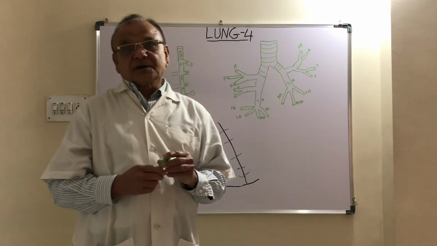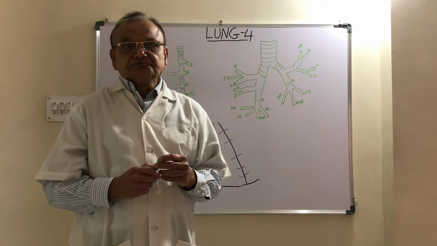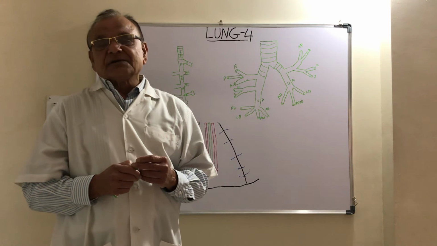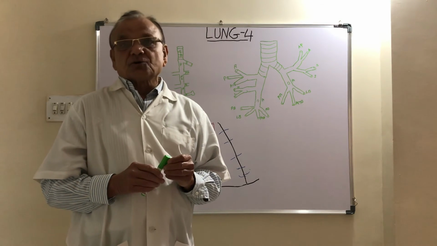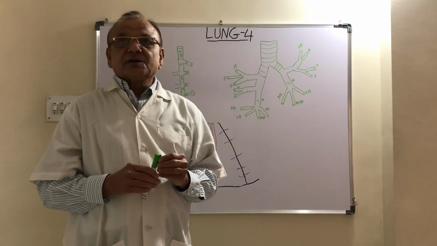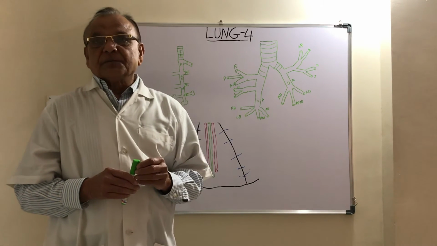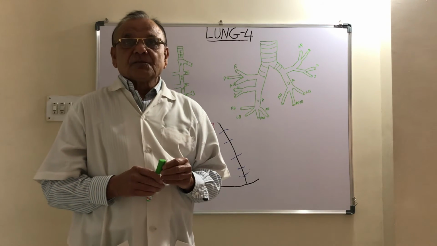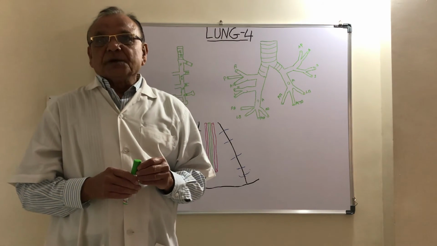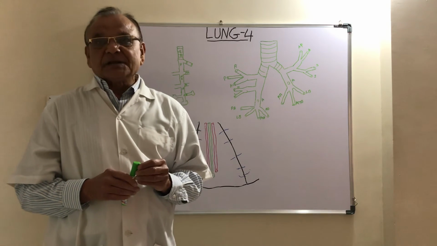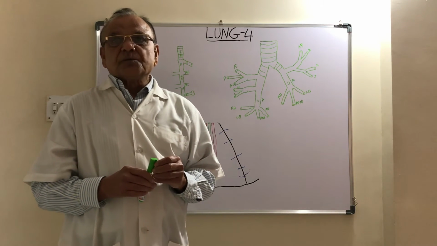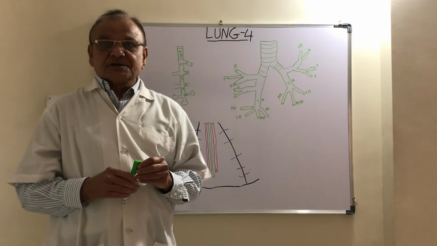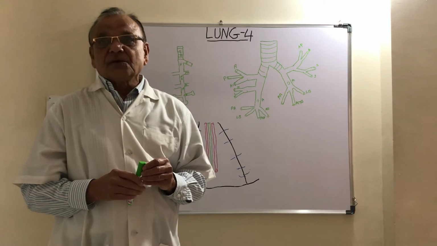Now, nerve supply of the lung. The lung is a viscus, and viscera are supplied by autonomic nerves, which have two parts, sympathetic and parasympathetic. Sympathetic fibers arise from the second to fifth thoracic ganglia, and parasympathetic fibers are derived from the vagus nerve.